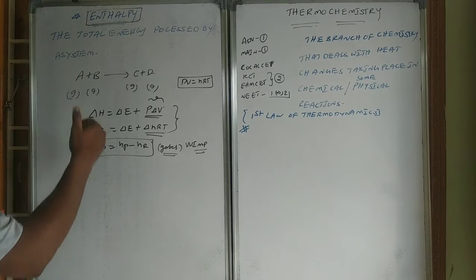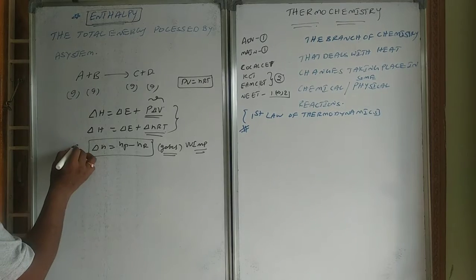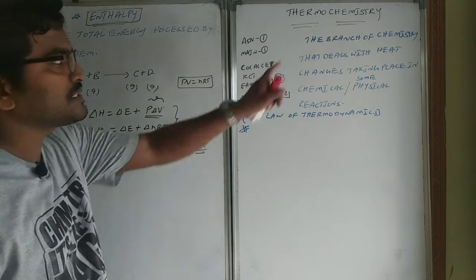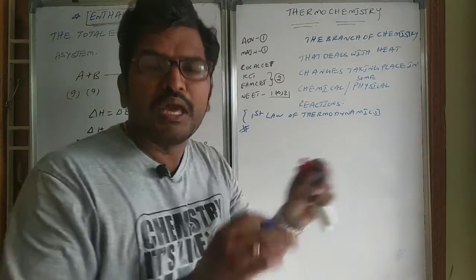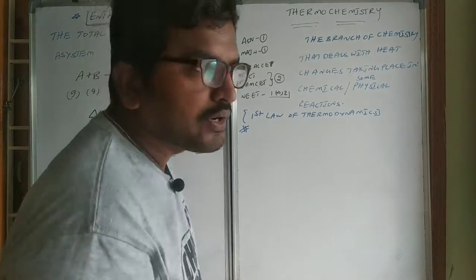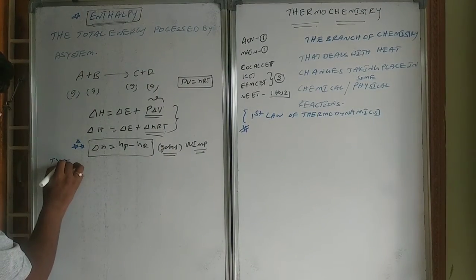And let us see how many types of enthalpies there are. This is how we can calculate the enthalpy for a reaction. Since I am dealing with thermochemistry, I am dealing with only the enthalpy of reactions and types of enthalpies. So, types of enthalpies.